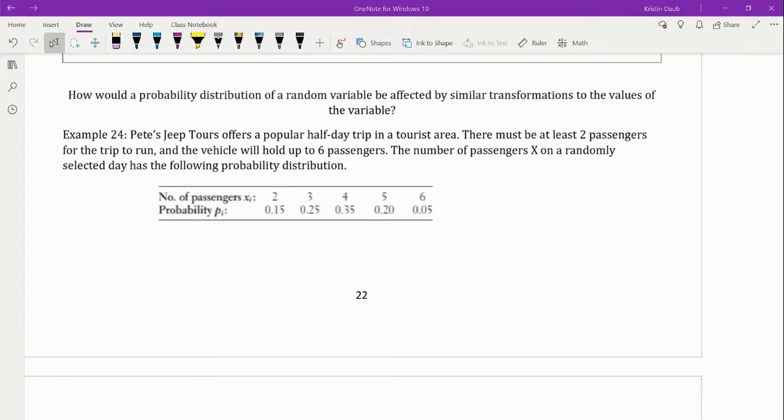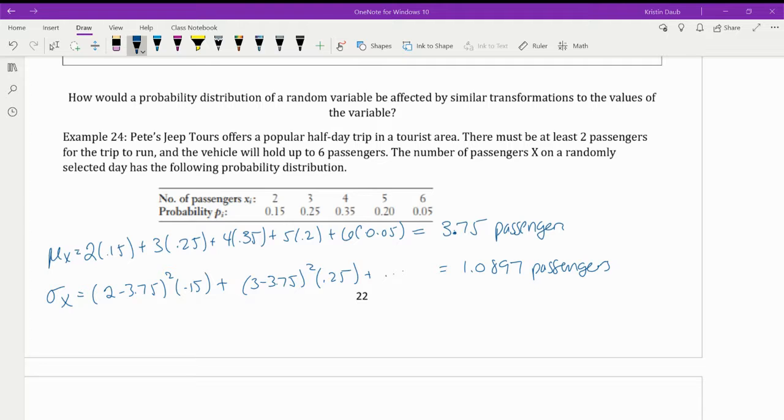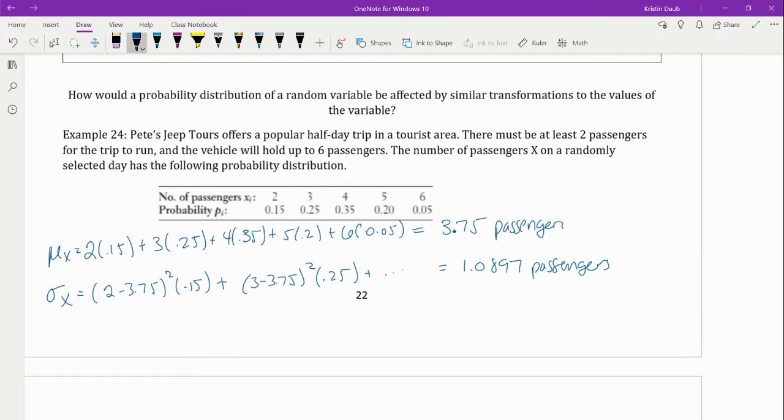We are going to look at Pete's Jeep business and also his sister's business in the course of this video, and it gives you the probability distribution. What I would like for you to do, please, is to read example 24 and then find the mean and the standard deviation of this random variable. All right, I have my answers there. You can see them on your screen. Don't forget the units is passengers, and you'd want to show a little bit of work there.